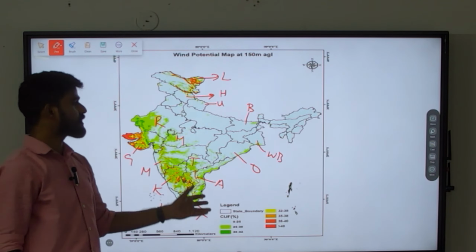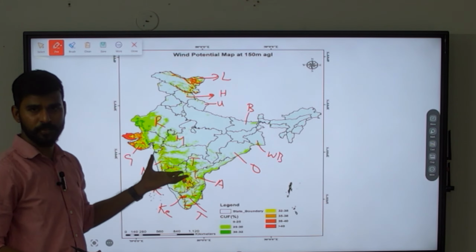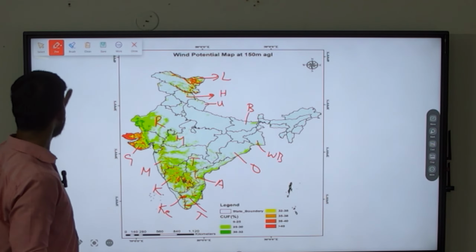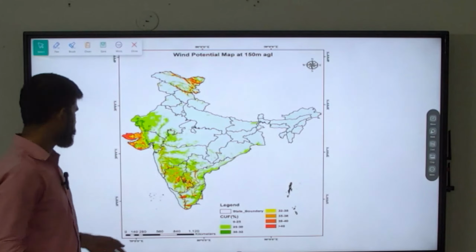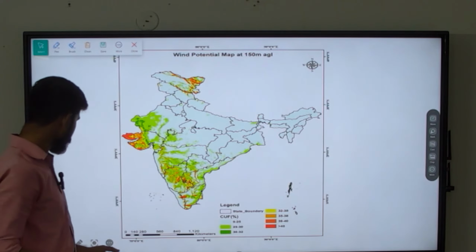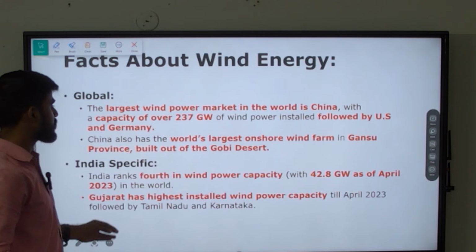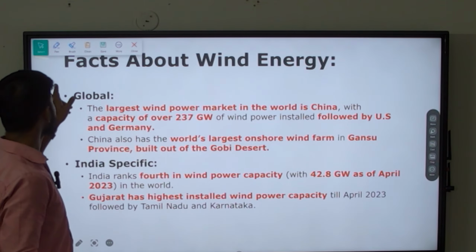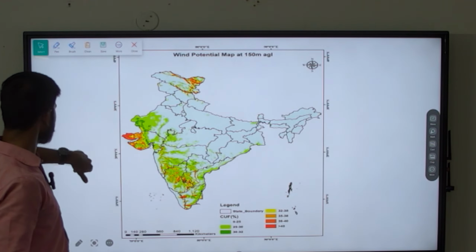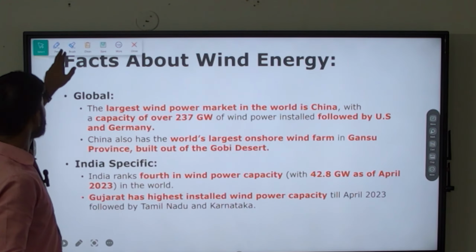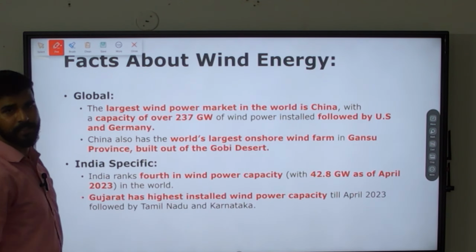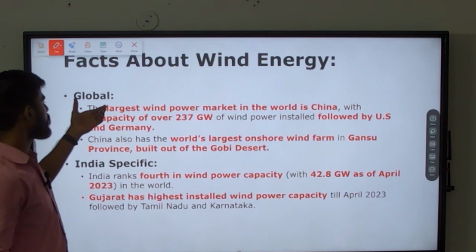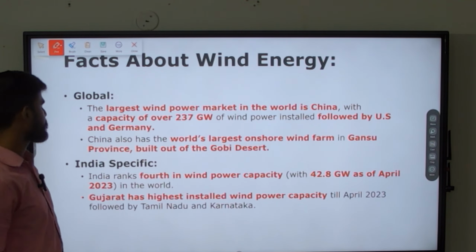So such statements can be asked in the question. The environment topic becomes very important because of its evolving nature, so you must focus on such minute details also. Next are some facts about wind energy. We'll understand with respect to the global perspective and also the Indian perspective.